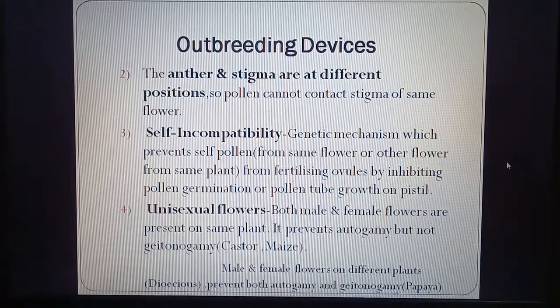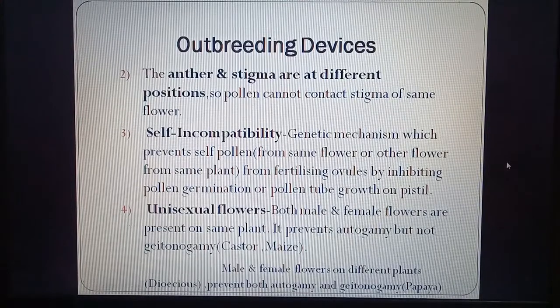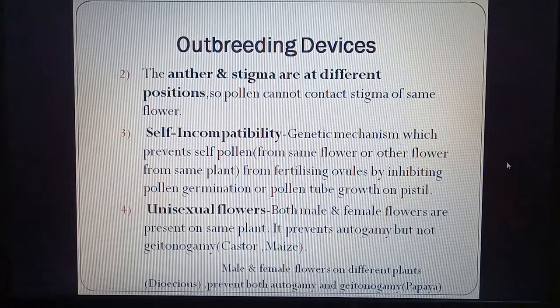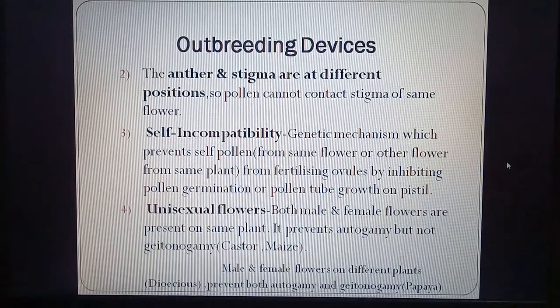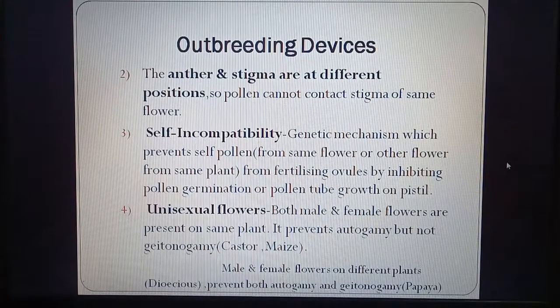In some plants, the male and female flowers are on different plants. So one plant is of male flowers and another is of female flowers. It prevents both autogamy and geitonogamy. Example is papaya. So these help in cross-pollination.